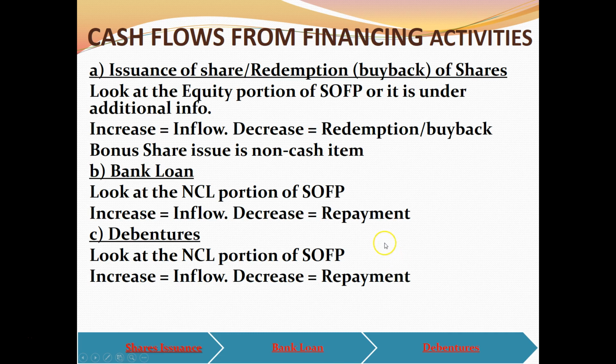Alright, so let's look at the first thing. Cash flows from financing activities can be from the shares. So when we issue shares, there's an increase in share capital, so share capital increases, there's an inflow. When share capital decreases, it can be a buyback, redemption of shares. Okay, remember, if it's a bonus share issue, it comes from either retained earnings, or general reserve, or asset revaluation reserve from the equity part. So it's a non-cash item. So remember, share capital increase can be positive cash flow or negative cash flow. Sometimes it's just no cash flow because it's a bonus share issue.